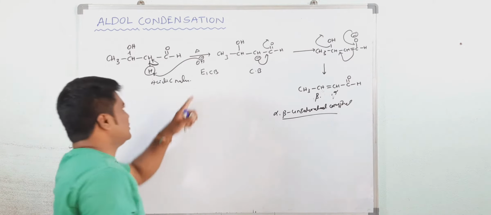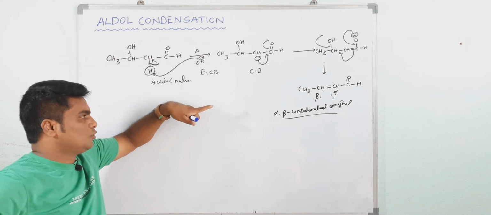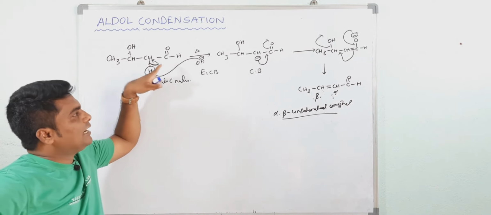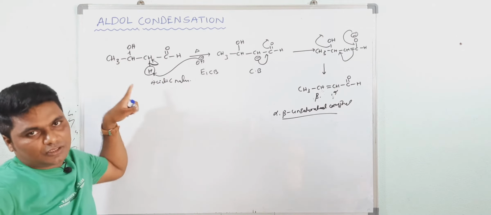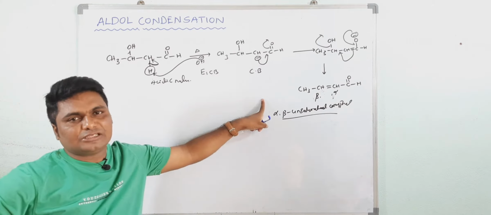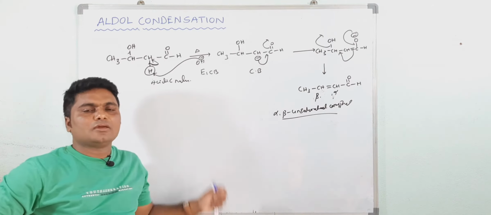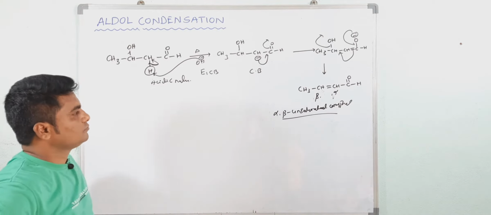And see, this is also very important. Alpha beta unsaturated compound is formed from beta hydroxy aldehyde or ketone by which mechanism? E2, E1, E1Cb, or none of these. So which mechanism? E1Cb mechanism. Yes, write down.